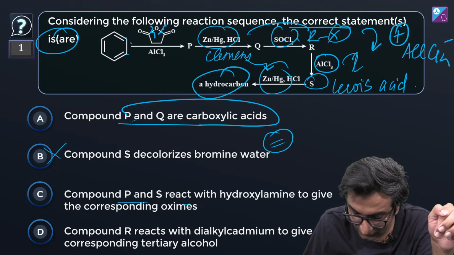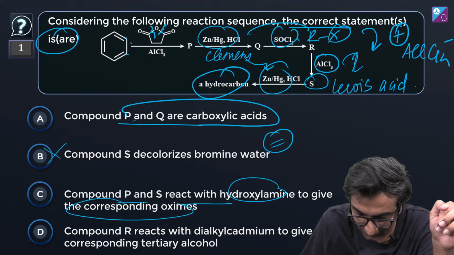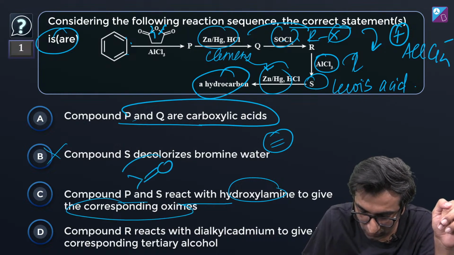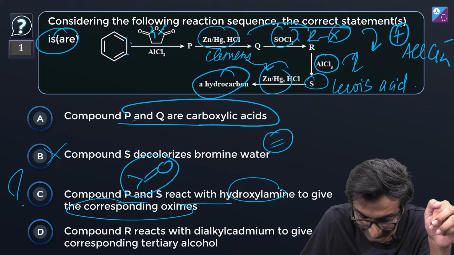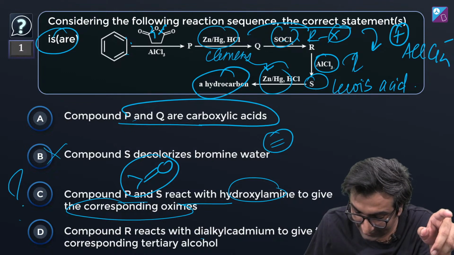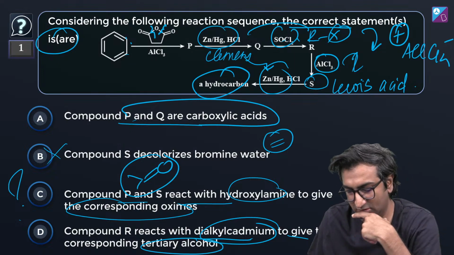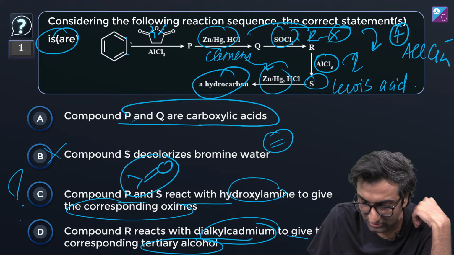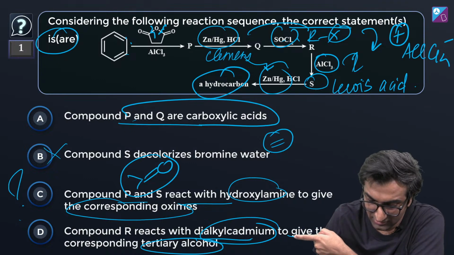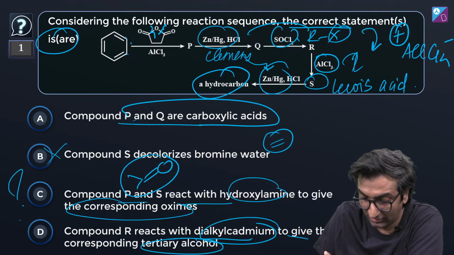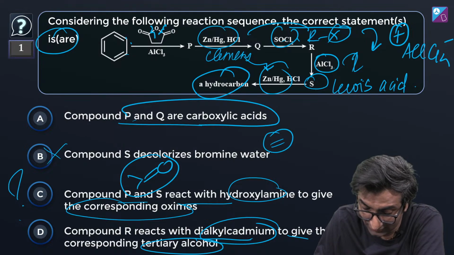Compound P and S react with hydroxylamine to give corresponding oximes. This will happen if they have this group, which all of them do. So this is quite likely to be true. Compound R reacts with dialkyl cadmium to give the corresponding tertiary alcohol. But this is not that strong. Have you heard of dialkyl cadmium? It's in Clayden and in Solomons. I'm sorry if this is random, but this is a PYQ, I think, from JEE Advanced.